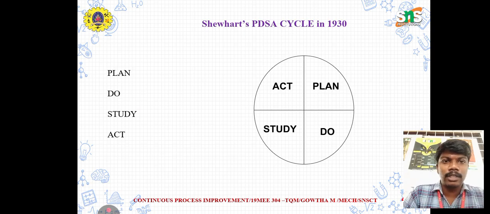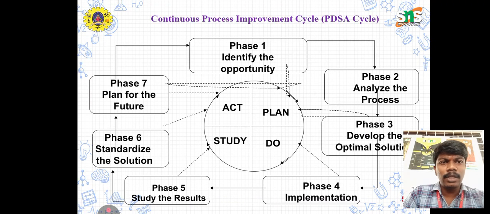Next is the PDSA cycle, where PDSA is nothing but plan, do, study, and act. Here is some graphical representation for your identification. The first phase is to identify the opportunity, where the opportunity comes under the process or product, how to define that, and how to encourage the employees. We should find out and identify the opportunity. Next, the second phase is to analyze the process. Once we identify the opportunity or defect, we move to analyzing the process. We should analyze what the process needs, what the customers need, and how to react to that.